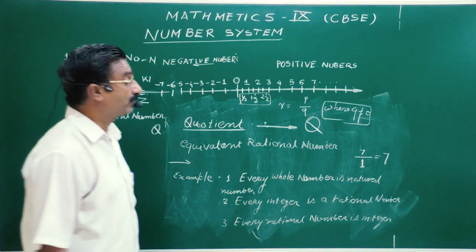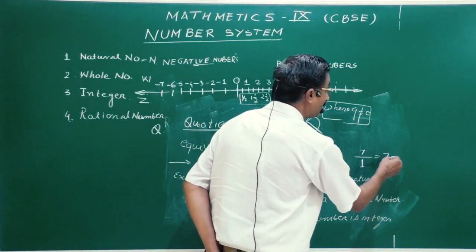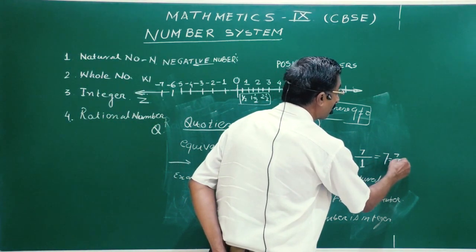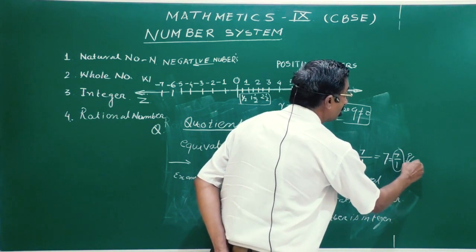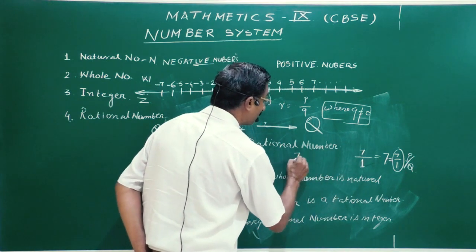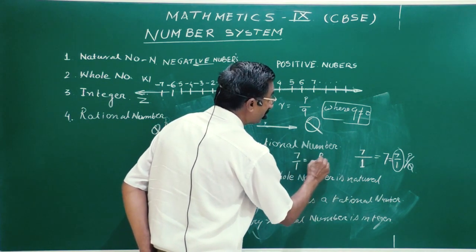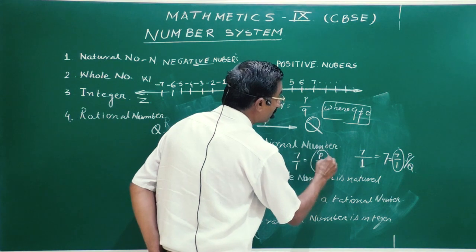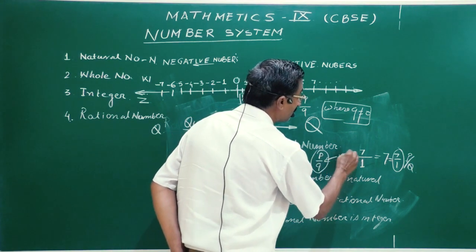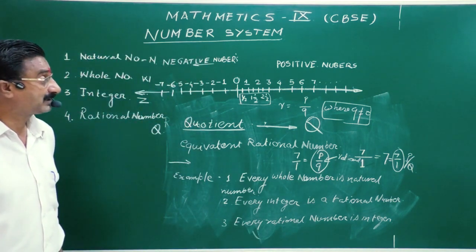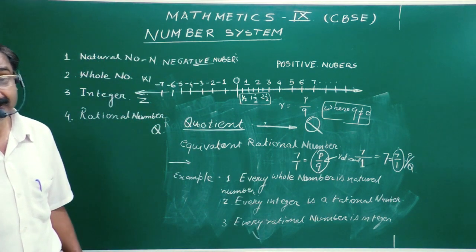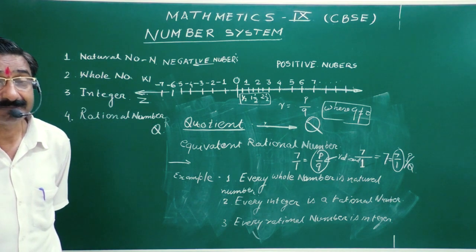Clear? So I can say that the number 7 is equal to 7 upon 1, which means it is in the form of P by Q. So 7 by 1 is in the form of P by Q. That's why this is a rational number. So all the numbers on the number line which are marked, may be positive or negative, are rational numbers.